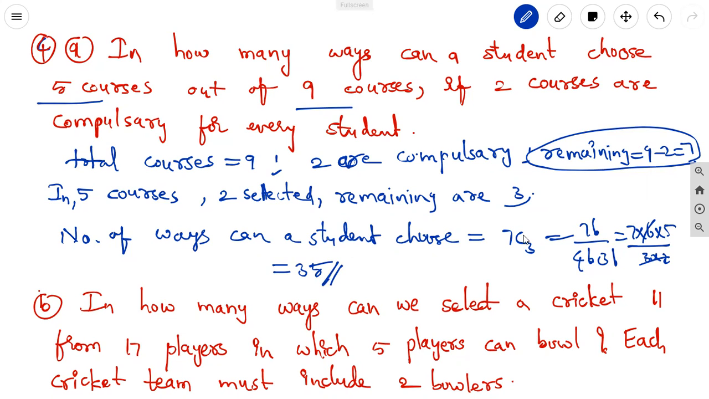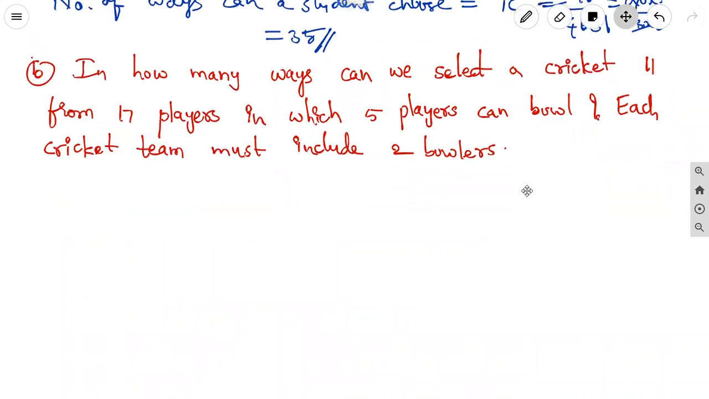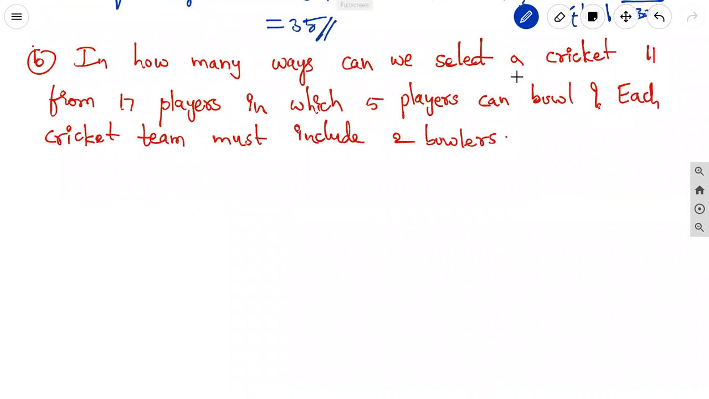Next, second question. In how many ways can we select a cricket 11 team? Here, the cricket team of 11 is from the 17 players. Total 17 players are there. In that, we can select the 11 players.